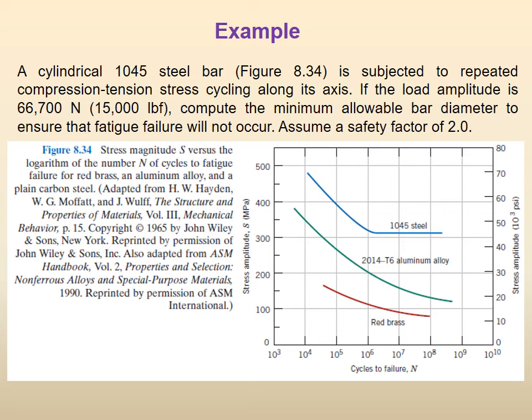Right, so now we are listening. Compute the minimum allowable bar diameter. Of course, it is fatigue. Fatigue is also a stress problem, so you have to find the stress. Stress is force upon area. If it is a cylindrical piece, then the cross-sectional area is pi r squared or pi by 4 d squared. So therefore, in the stress value, you will have force upon this, right? So therefore, you can find out.